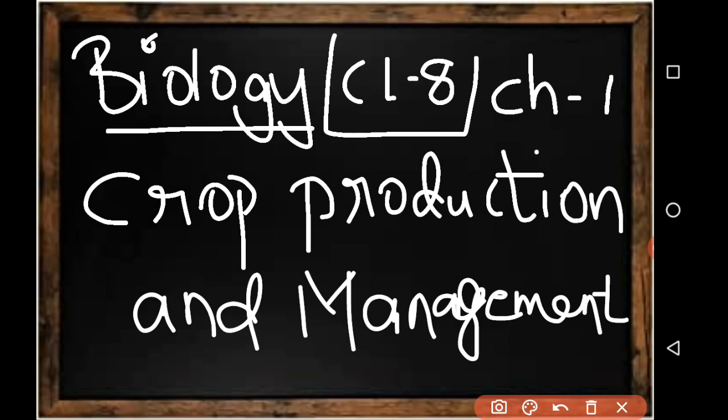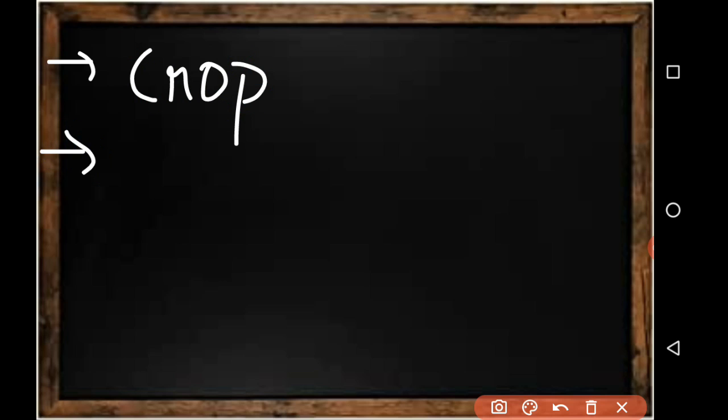So today's topic is chapter 1, crop production and management of biology, class 8. In this chapter, first we will discuss crop, because that is the major topic we have.